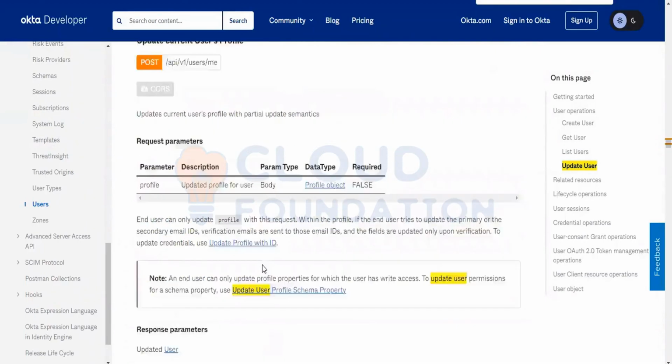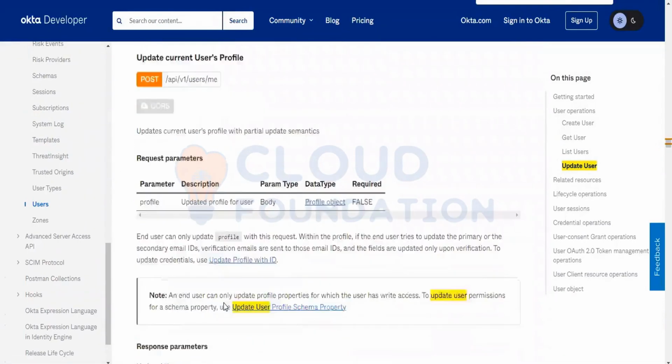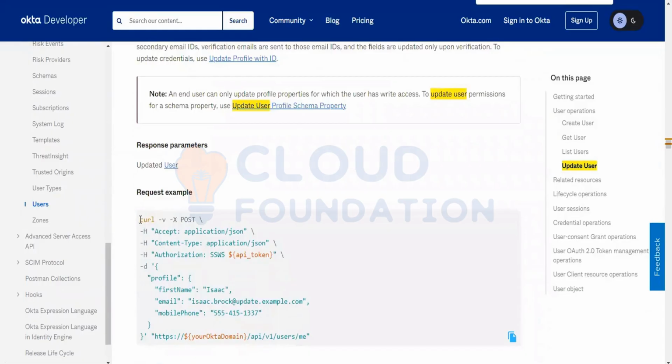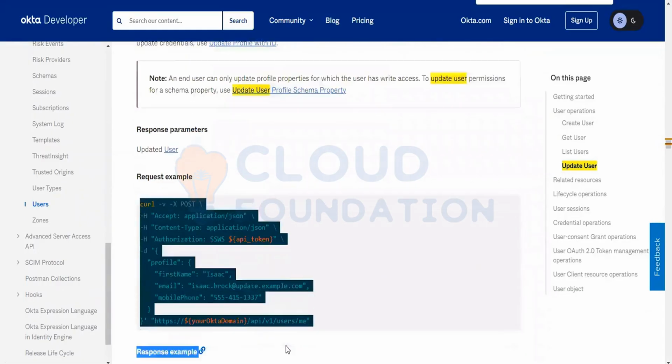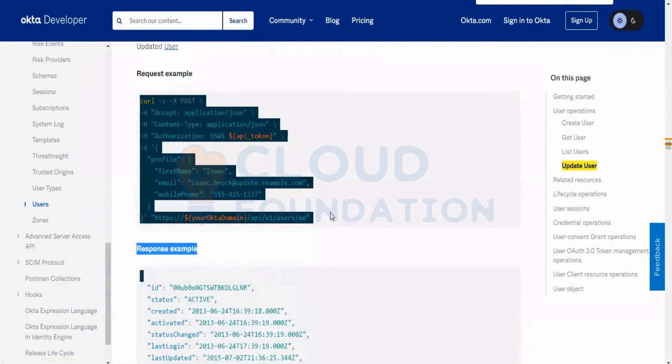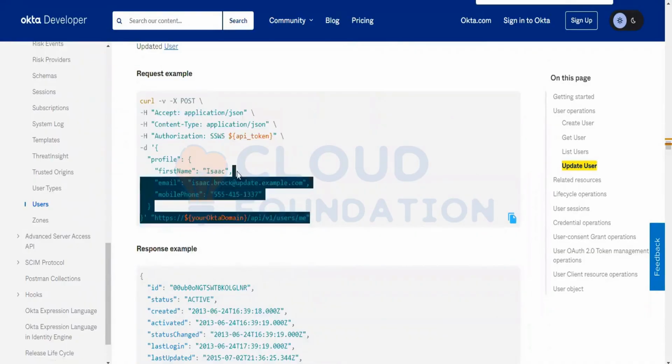What you need to do is edit and update the account with the help of this code only. It's not a predefined one actually. What you need to do is copy this code.